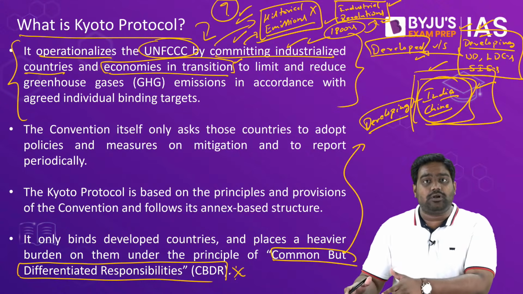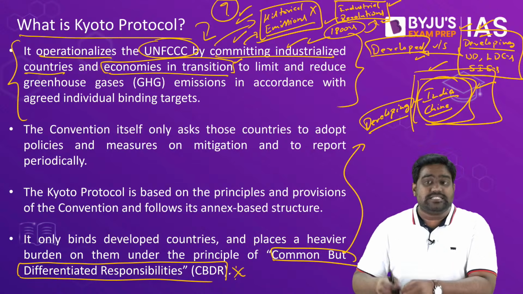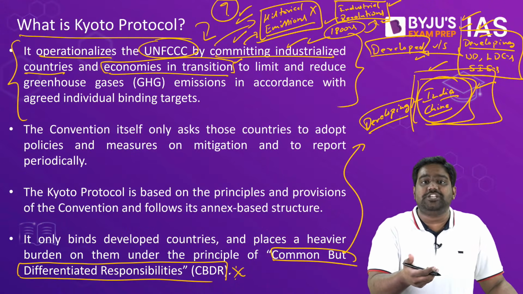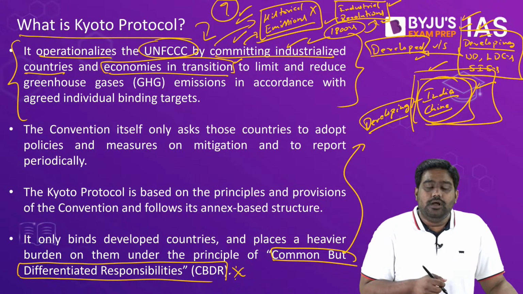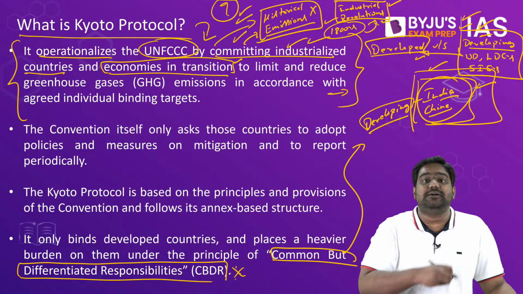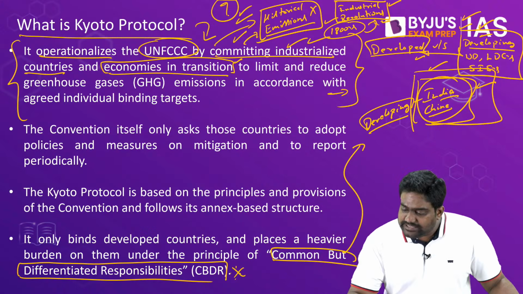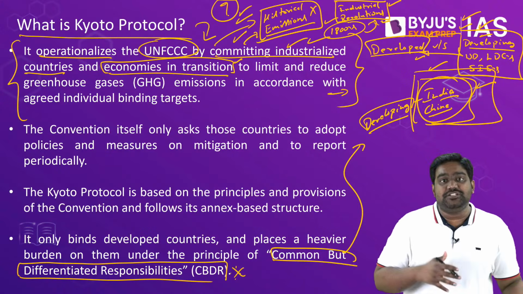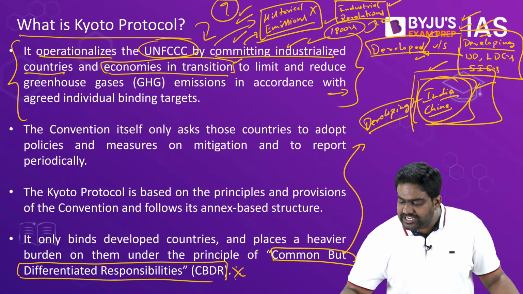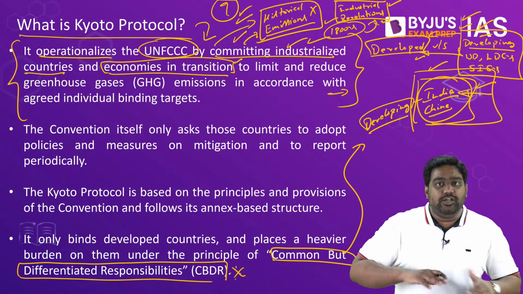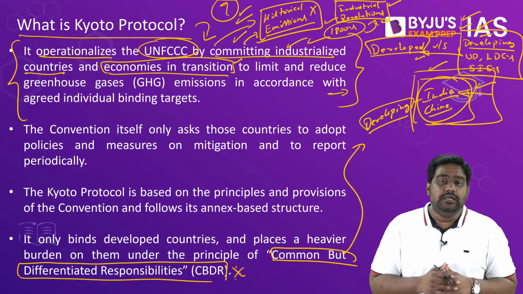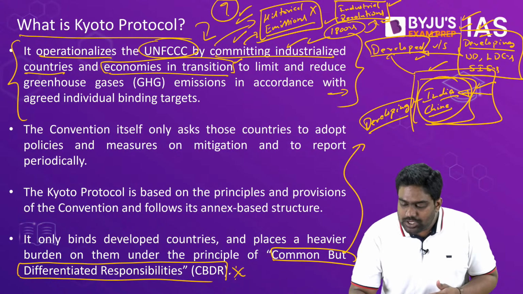These countries are poor countries. They're dealing with poverty. They still have major socio-economic challenges. And the best way to overcome these challenges is through economic growth. And to power economic growth, you need fossil fuels. You have to burn fossil fuels at least for some time. So that is why the developing nations, underdeveloped nations, LDCs, small island states, they all came under the leadership of India and China. And during climate change negotiations, especially when the Kyoto Protocol was negotiated, they pushed historical emissions on developed and industrialized nations.